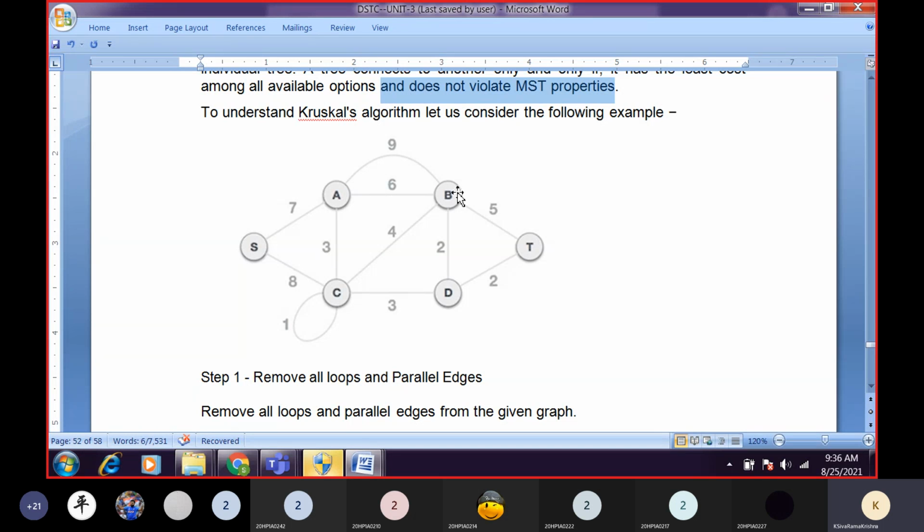Okay, suppose here if you see, A to B is one way and A to B is another way. Two ways are there between A to B. So whenever we are having parallel ways, we have to remove one of them. Which one we have to remove? Whether we have to remove weight 6 or weight 9? Weight 9, sir.